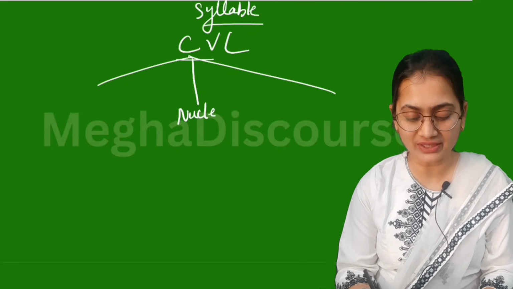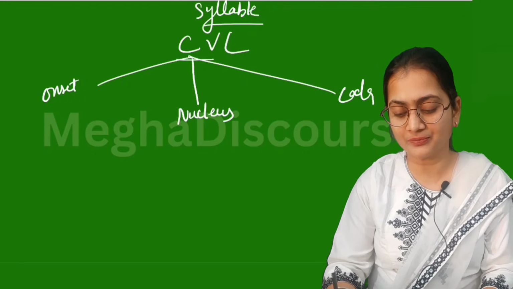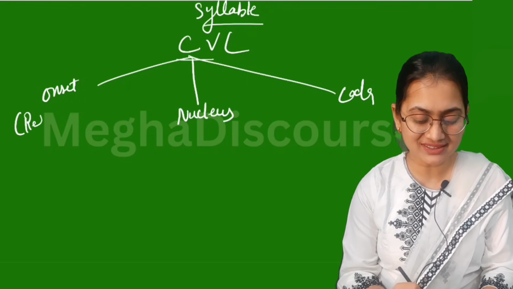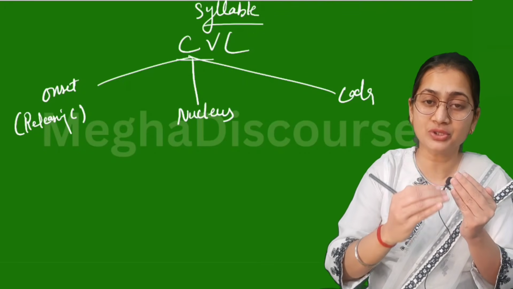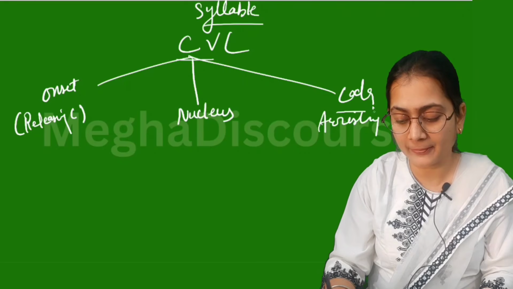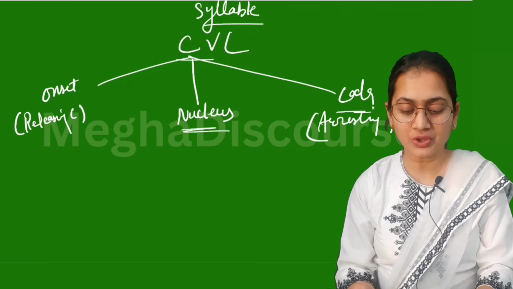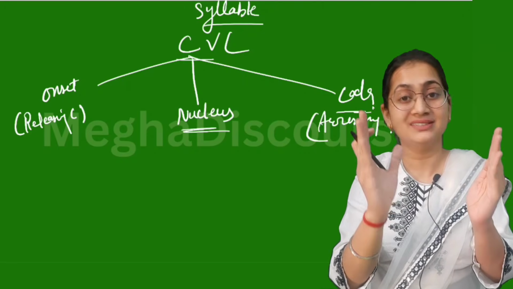First, we have the nucleus, we have the onset, and this is your coda. For the onset, you can say this is your releasing consonant, because the consonant is releasing the syllable. And this is your arresting. You should know about this one. This is your nucleus. So every vowel is a nucleus. One vowel is one syllable.